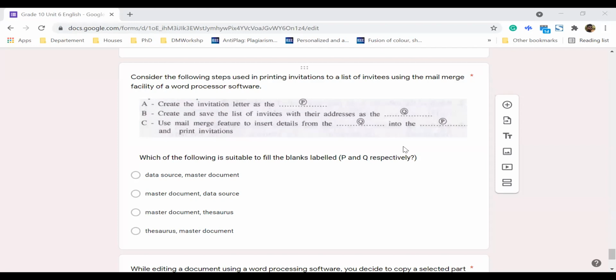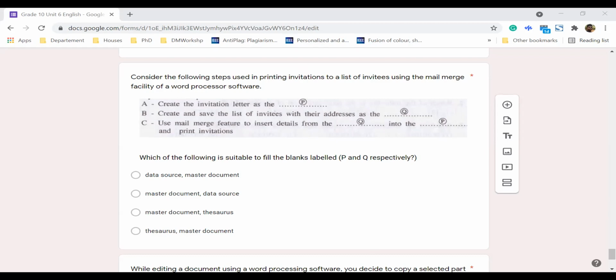And then B, we can create and save a list of invitees with their addresses, which is the data source. So what we do here is merge the master letter with this data source, right? That's what we call mail merge. By doing so, you can create multiple documents. So let me show you how you could do this.